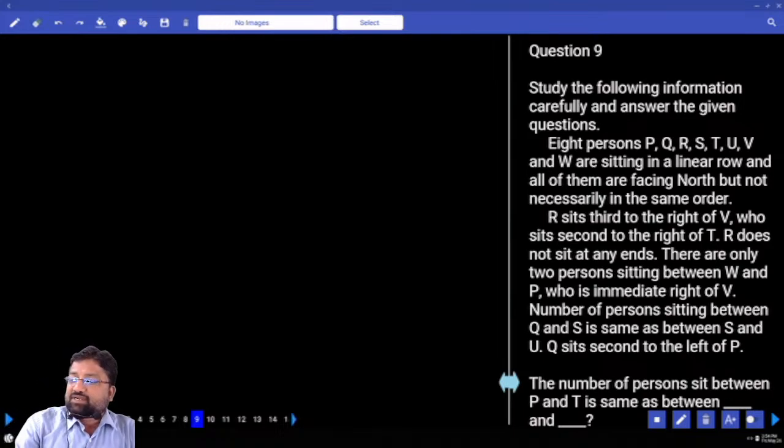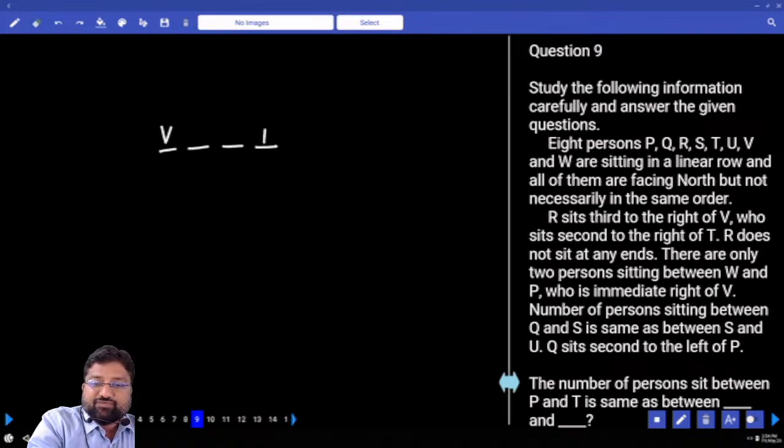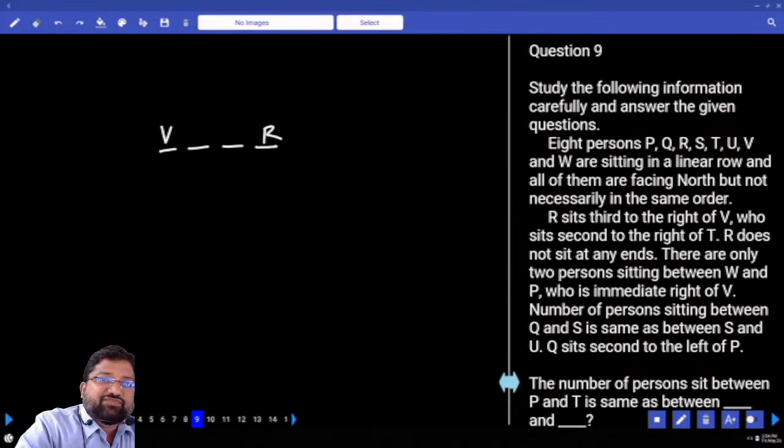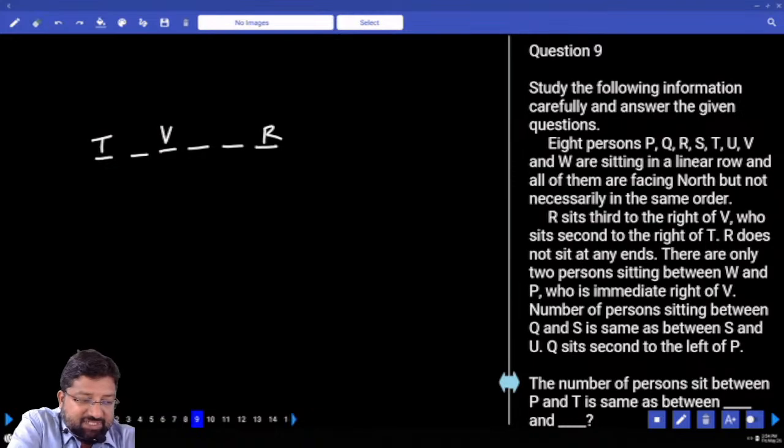R sits third to the right of V. V sits second to the right of T, and T is second to the left of V. Next one. How many places did I cover here? 6. I am looking forward for another 2.